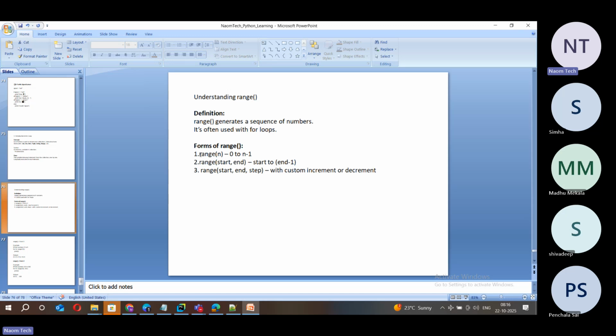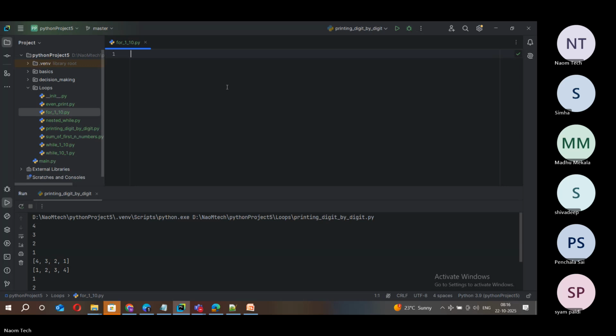Now the first form, range of n. When you say range of n, what happens? It generates the first n natural numbers, starting with 0. By default, it starts with 0. That's what happens with form 1. Let me just show you the program. Here we are using the range function, so the combination is for plus range. Now we are going to print numbers from 1 to 10.